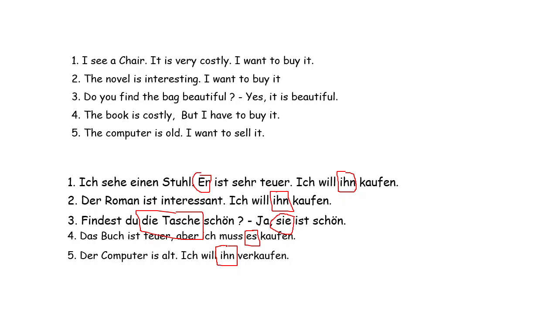So, before putting any personal pronoun accusative, we need to check the gender of the noun, and according to the gender of the noun we put er, sie, es. In English we put only it, but here we need to check the gender of that noun as well.